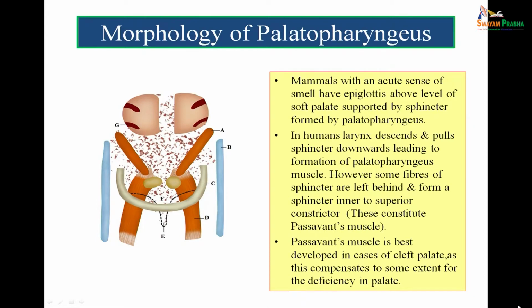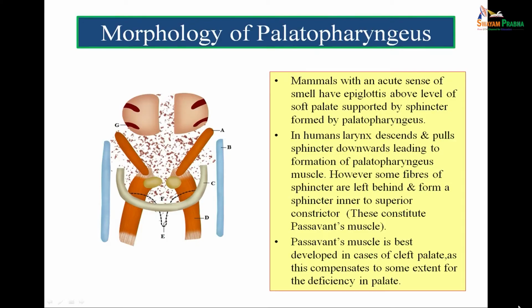So, passavant's ridge is lying on the posterior wall of nasopharynx and the levator veli palati gets elevated, it joins the passavant's ridge and together these two muscles cause the closure of the nasopharyngeal isthmus. So, it keeps the respiratory pathway separate from the food pathway. So, mammals with an acute sense of smell have epiglottis above level of soft palate supported by sphincter formed by palatopharyngeus. In humans, larynx descends and pulls sphincter downwards leading to formation of the palatopharyngeus muscle.